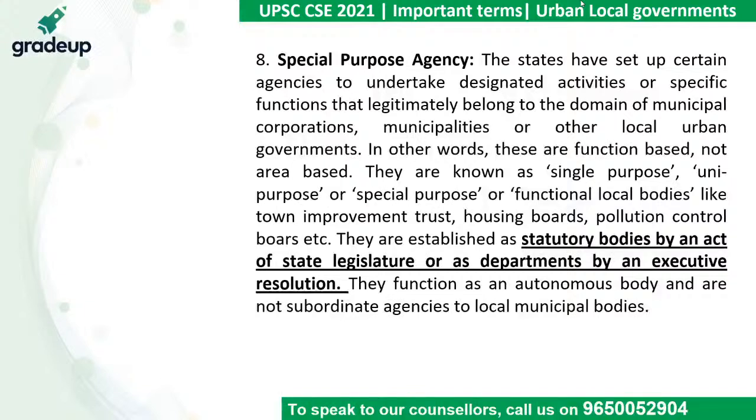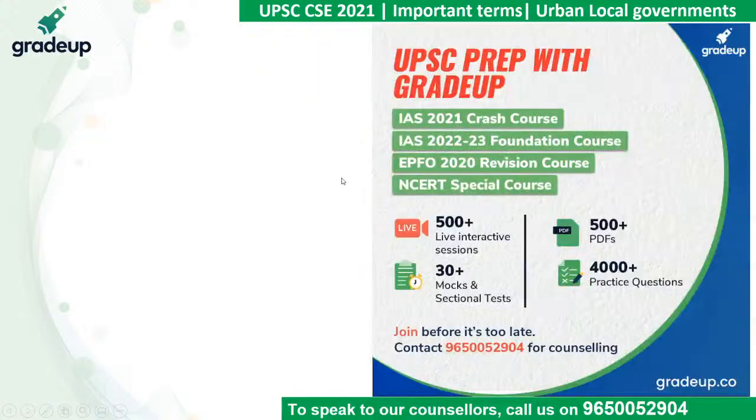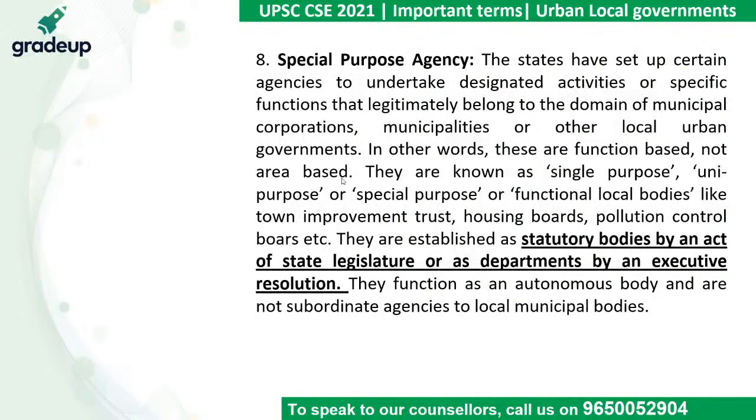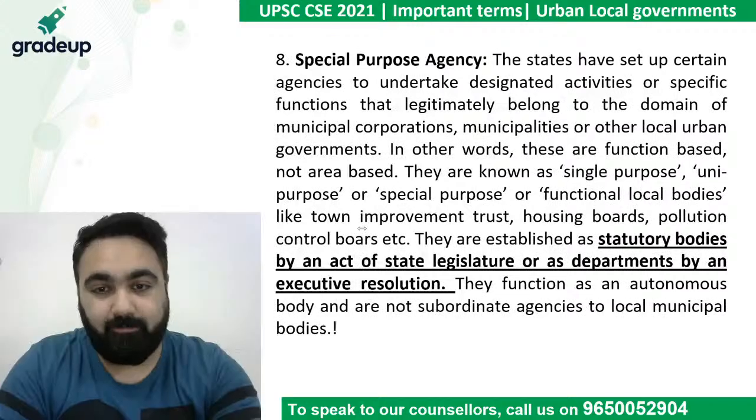It is a statutory body made by the state. The state legislature is the one that makes this body. It is not an executive body. It is a statutory body. There is a proper law that has to be passed if this body is to be created.